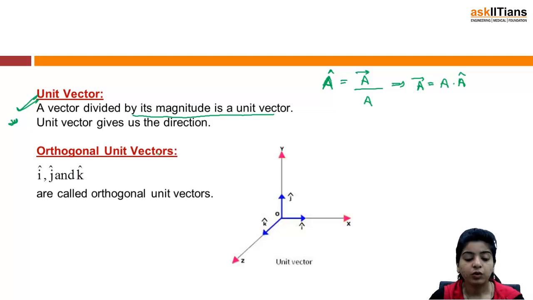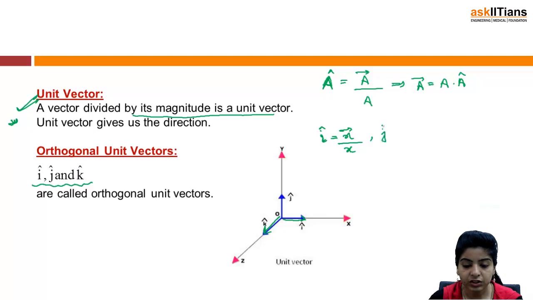Orthogonal unit vectors: when we talk of orthogonal unit vectors, these i, j, k are called the orthogonal unit vectors. You can see here, i is along the x-axis, j is along the y-axis and k is along the z-axis. So here I can write i cap is equal to, as we have discussed just now, the x vector divided by its magnitude, that is the unit vector.